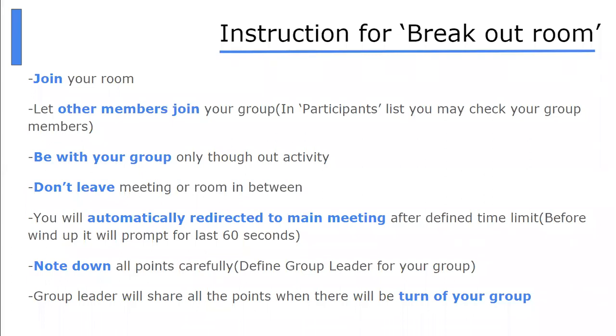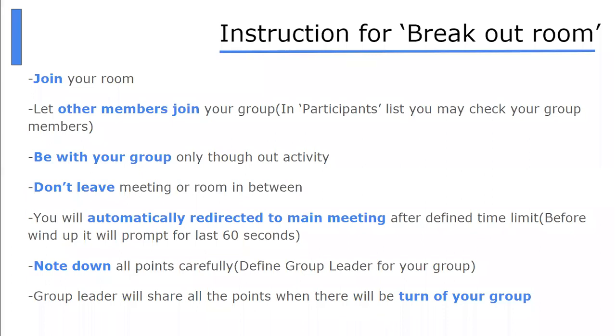You are not allowed to leave this meeting or this room. So make sure that you do not press the leave room or leave meeting button during this breakout activity. You will be automatically redirected to the main meeting after the defined time limit.